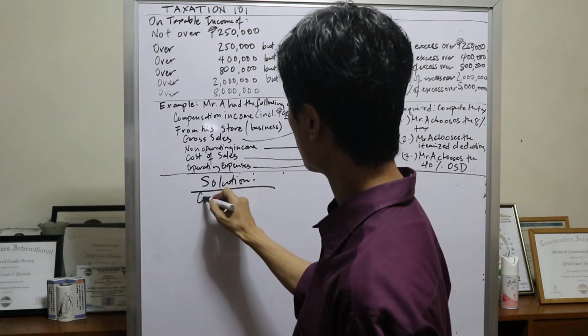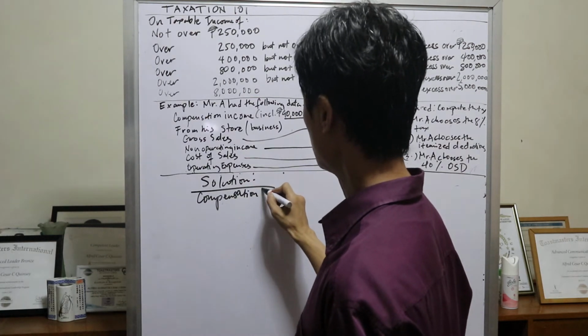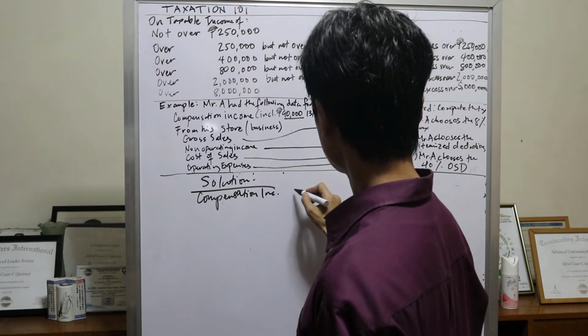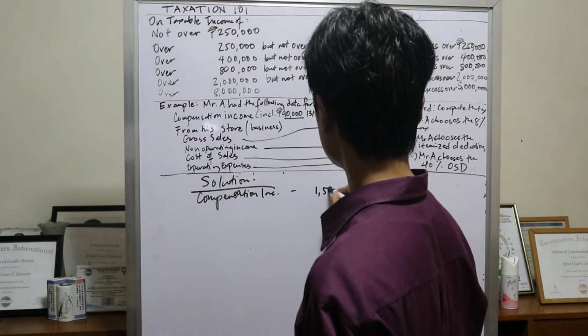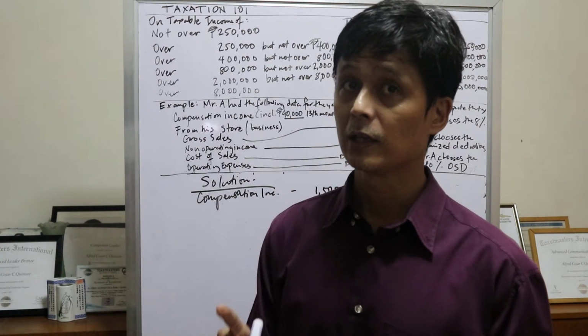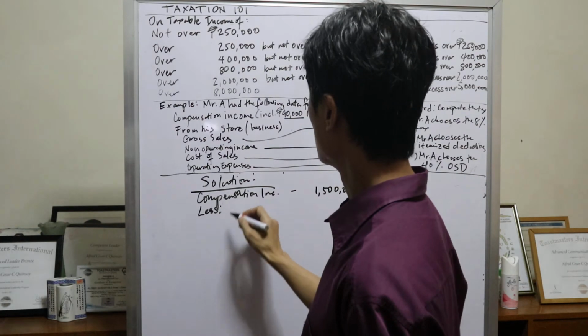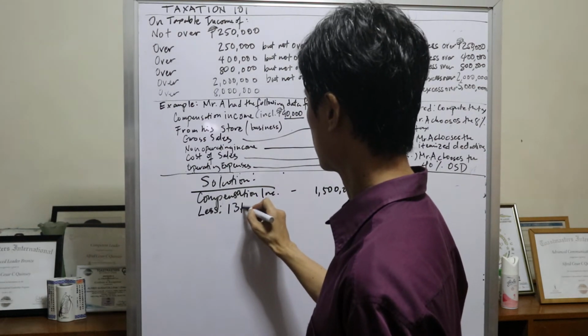So this is the compensation income of Mr. A. Compensation income of 1,500,000. However, hindi lahat yan itatax mo. Ililes mo dito yung 13th month.